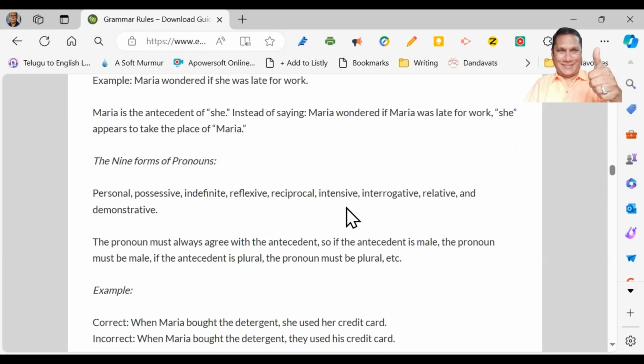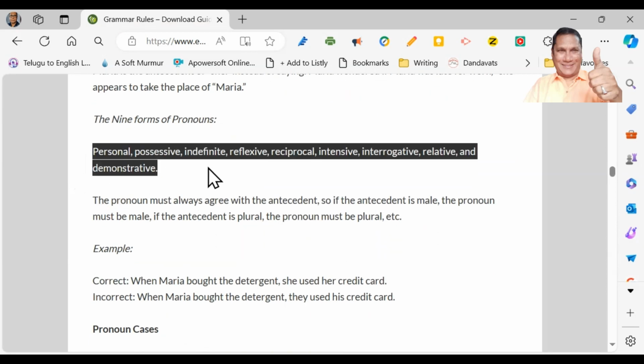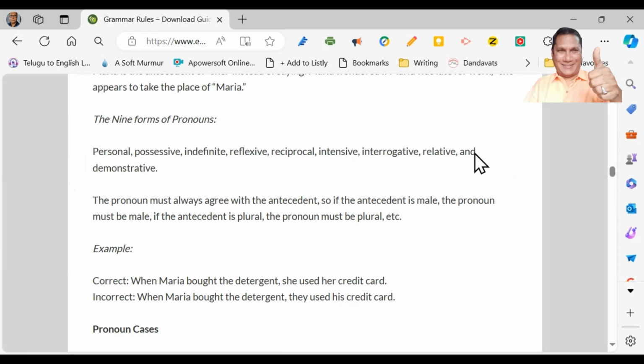And how many types of pronouns are there? Yes, these are the types of pronouns we got. We have personal pronouns, possessive pronouns, indefinite pronouns, reflexive pronouns, reciprocal pronouns, intensive pronouns, interrogative pronouns, relative and demonstrative pronouns. So there are nine forms of pronouns.